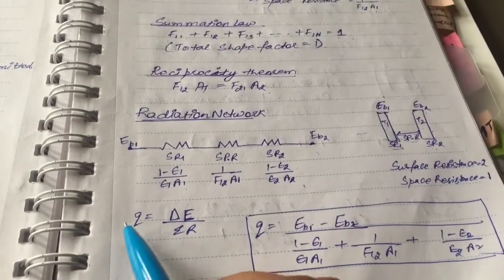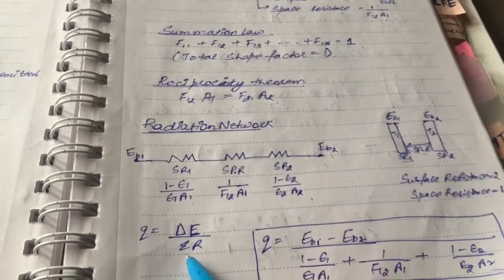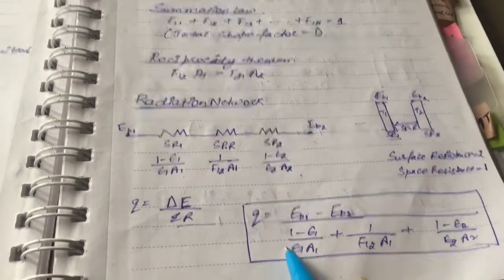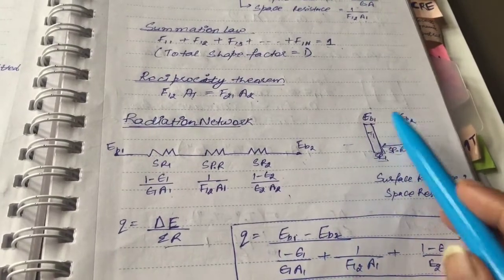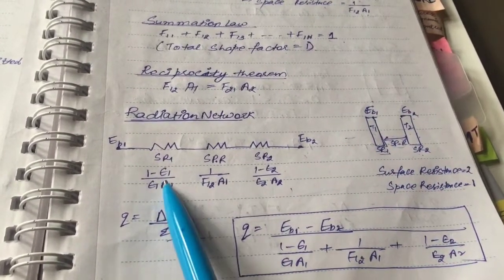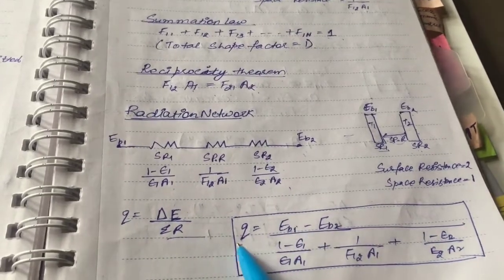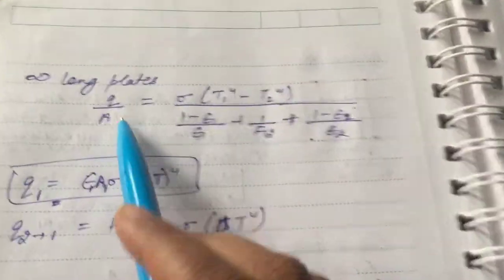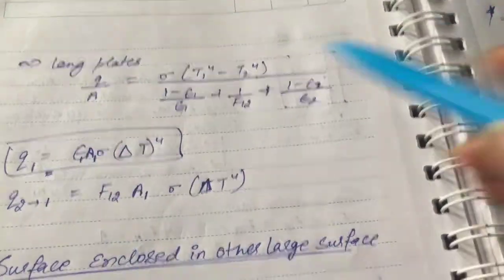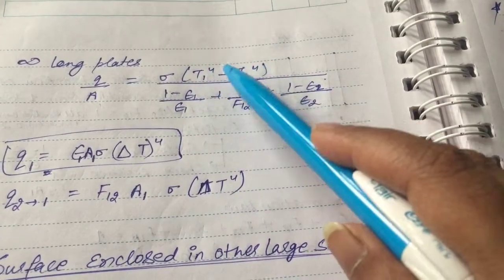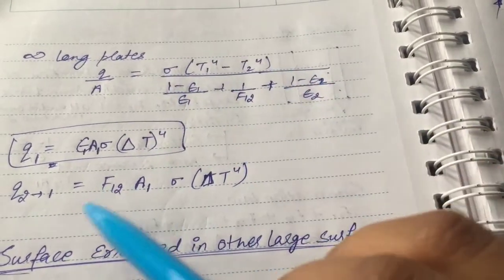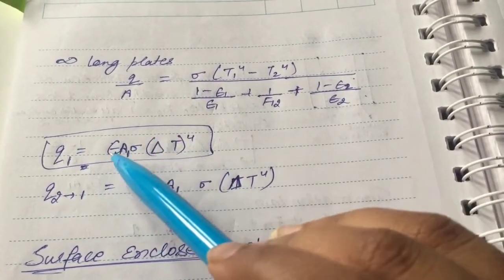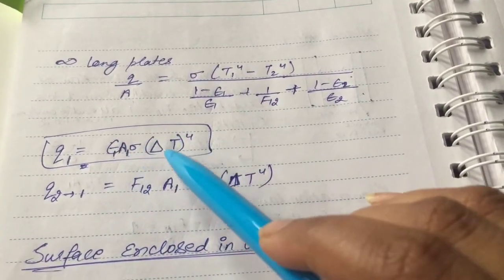So we know that Q is equal to delta E by the summation of resistances. So our final Q would be delta E, which is EB1 minus EB2, upon the summation of all these resistances, which would give us Q. Then if there is an infinitely long plate, then Q by A would be sigma times (T1 to the power 4 minus T2 to the power 4) upon the summation of resistances, and Q1 would be equal to epsilon 1 A1 sigma T to the power 4.